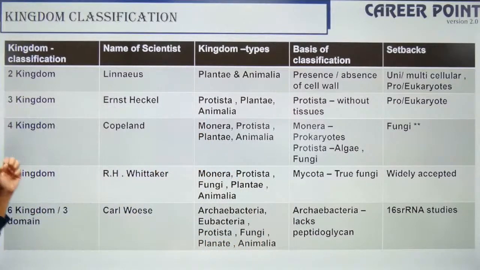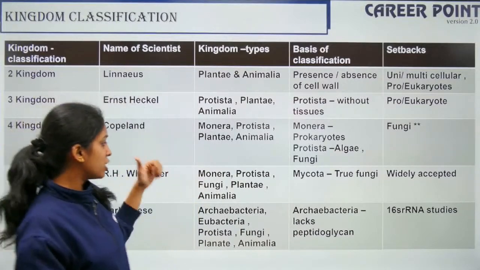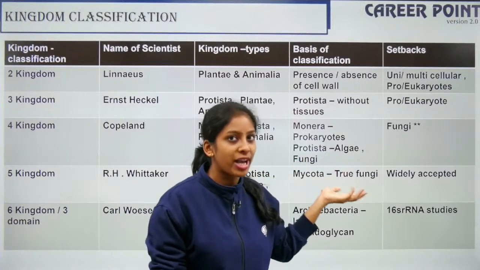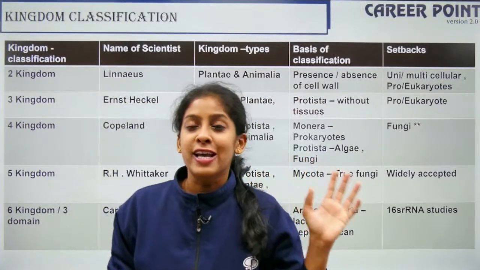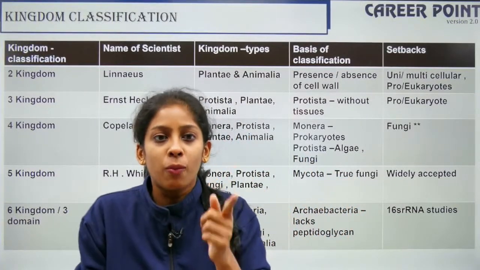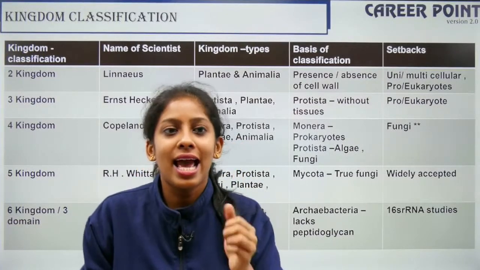Then came the 5 kingdom classification, which was proposed by Whittaker. The 5th kingdom here was fungi. Fungi represents your true mycota, and hence it was widely accepted. Even today this entire chapter of biological classification is based on your 5 kingdoms: Munira, Protista, fungi, plantae and animalia.